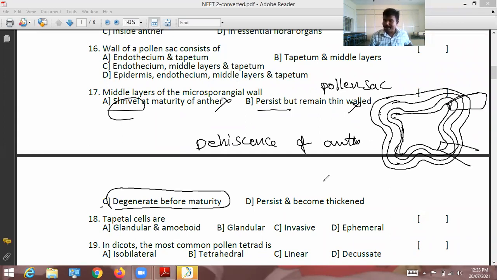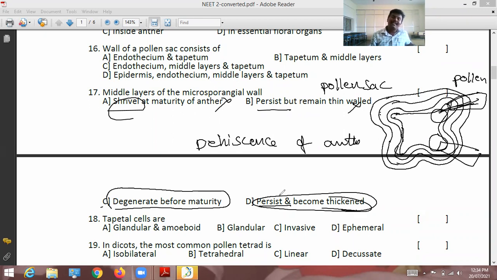Before maturity, those middle layers degenerate, and then they release pollen grains. If degeneration does not happen, microsporogenesis does not take place. Option C: persist, become thickened. If the middle layers are thickened, nothing happens. So those middle layers must degenerate.